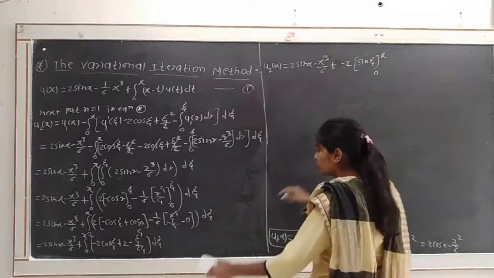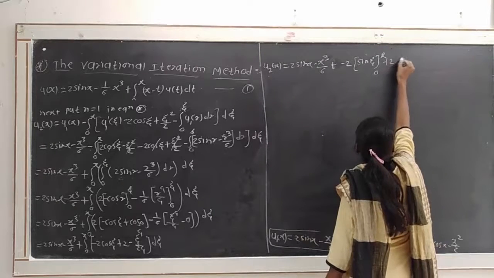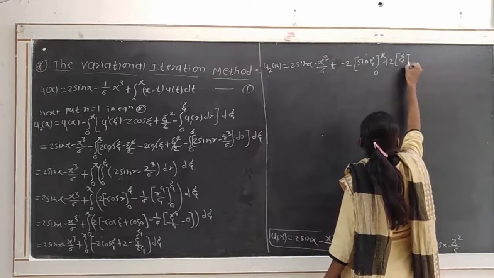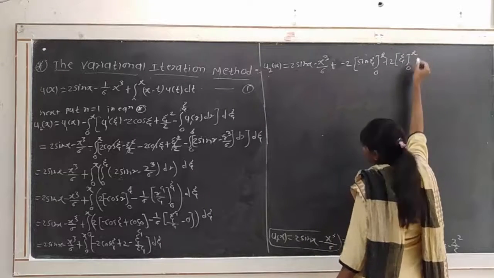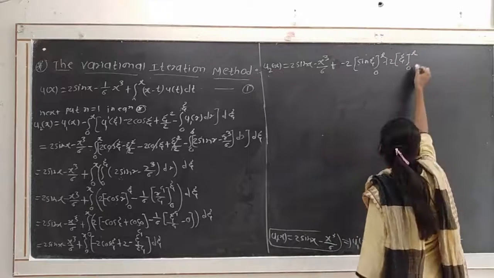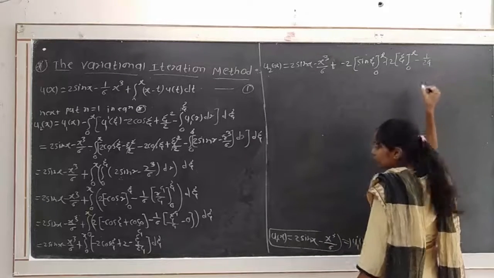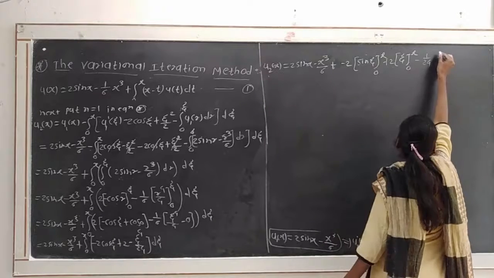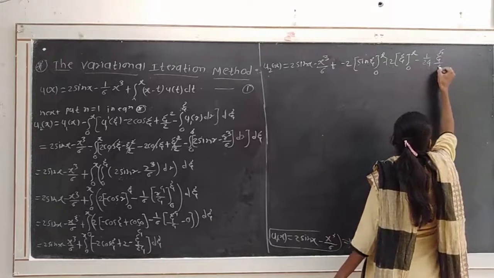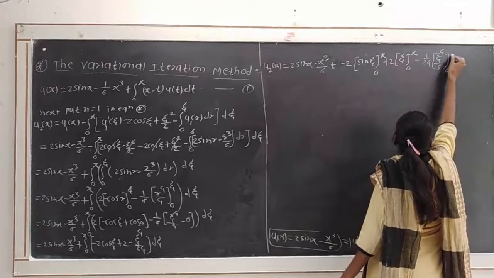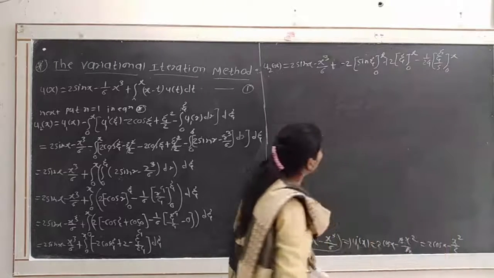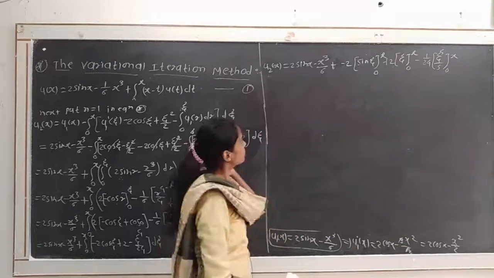Then plus 2 integration of 1 will be ξ, limits from 0 to x. Then minus 1 divided by 24 integration of ξ raised to 4 will be ξ raised to 5 divided by 5, limits from 0 to x, okay.